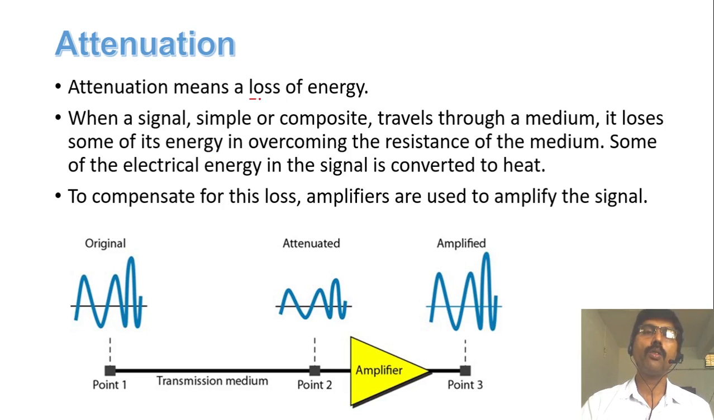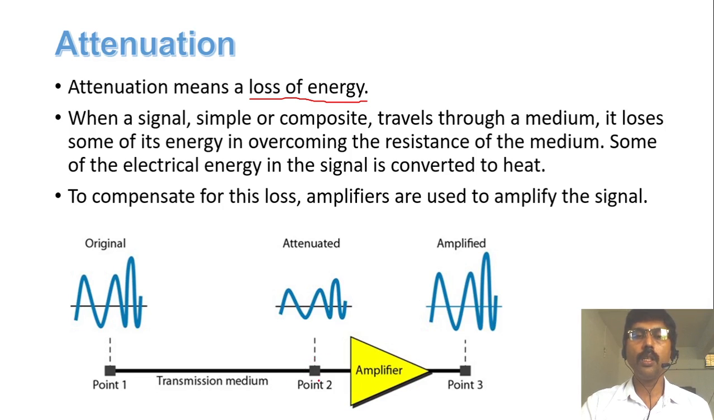Attenuation means the loss of energy. The signal may be either simple or composite. Whenever it travels through a medium, it will lose its energy. Why does this happen? Because every transmission medium has some resistance, maybe very little, but it has some. Whenever you transmit a signal, its energy goes on decreasing, and the energy lost is converted into heat energy.